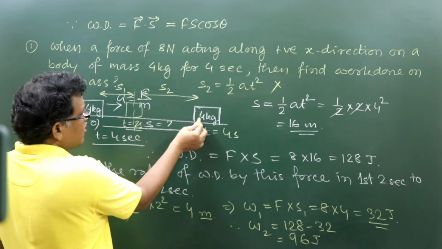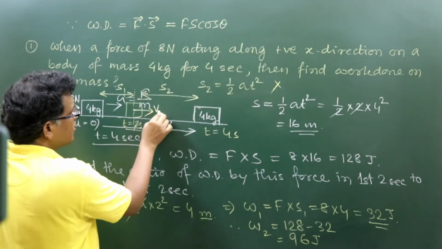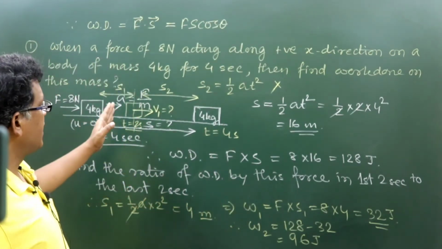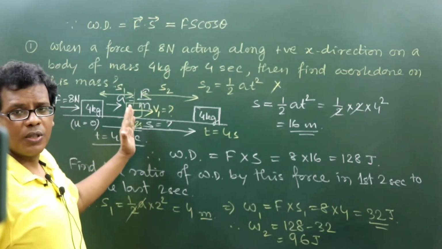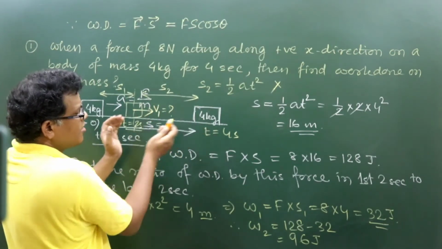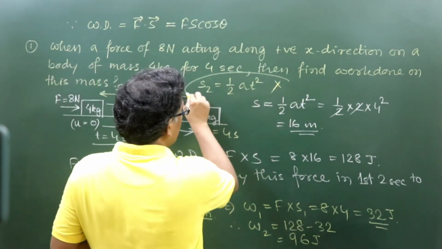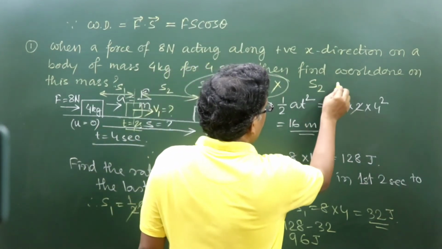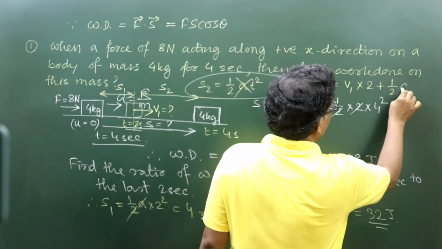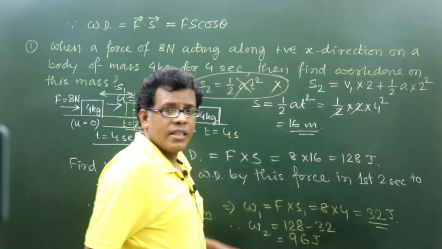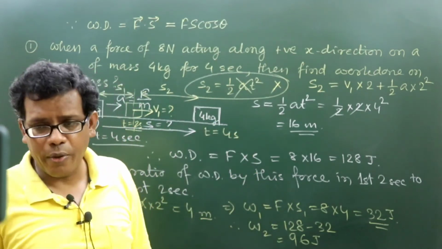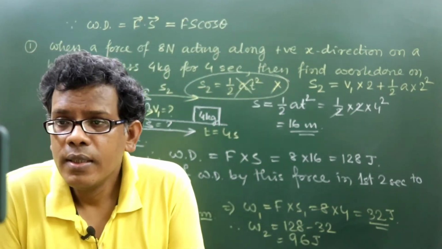So obviously in the last 2 second journey there is some velocity V1 that is to be taken into account. V1 will be some velocity available on the mass after traveling through the first 2 seconds, which will be considered the initial velocity of the last 2 second journey. So if you want to calculate S2 that way, half A t square is wrong. If you want to calculate S2 separately, then you have to do V1 into 2 plus half into A into 2 square. This formula you can apply to get the S2 value, which is the journey in the last 2 seconds. Are you getting me? Yeah, you can do that.